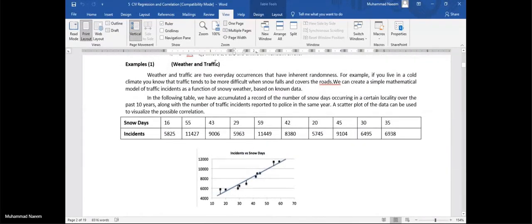Here we have an example of weather and traffic. We have ambiguity. We have observed 10 observations, and we get these dots when we represent them in the XY plane.